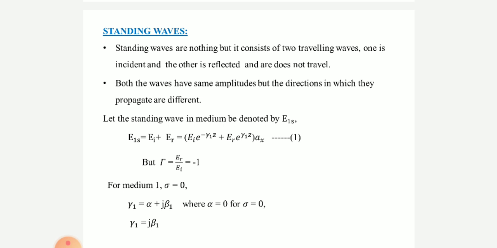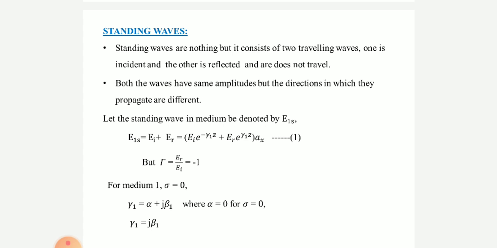For medium 1, we know sigma is 0, which indicates it is a perfect dielectric medium. Therefore, for a perfect dielectric medium, gamma 1 is equal to alpha plus j beta 1.